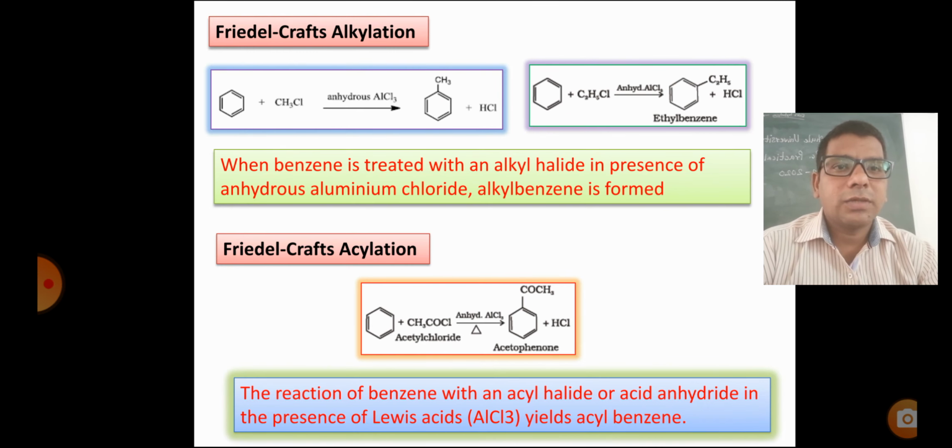Friedel-Crafts alkylation. When benzene is treated with an alkyl halide in the presence of anhydrous aluminum chloride, it gives alkyl benzene. Friedel-Crafts acylation. The reaction of benzene with an acyl halide or acyl anhydride in the presence of the Lewis acid AlCl3 yields acyl benzene.